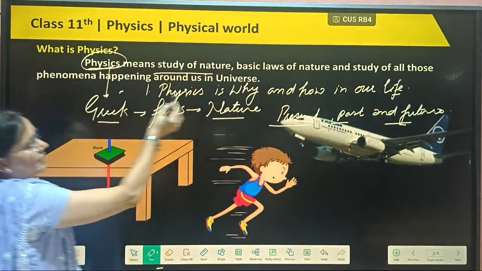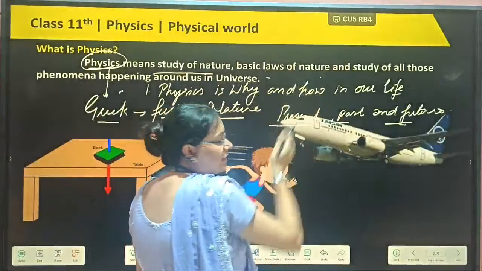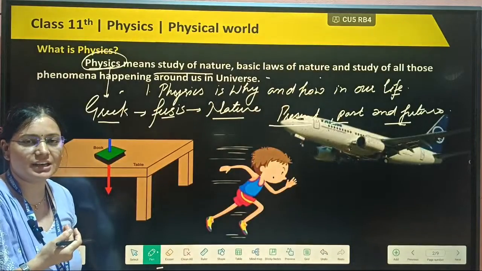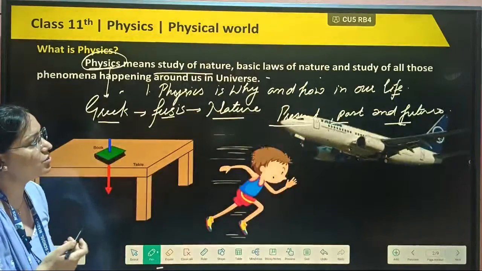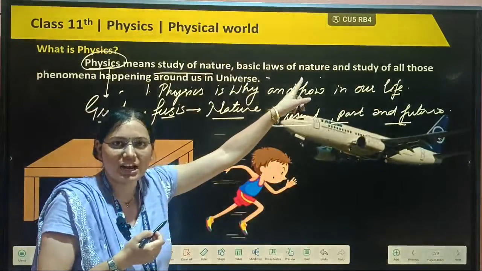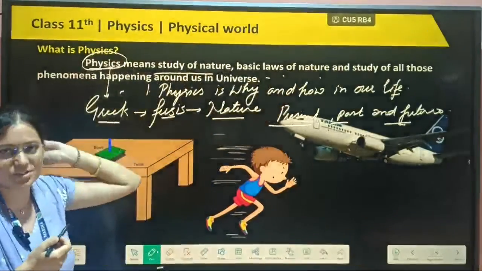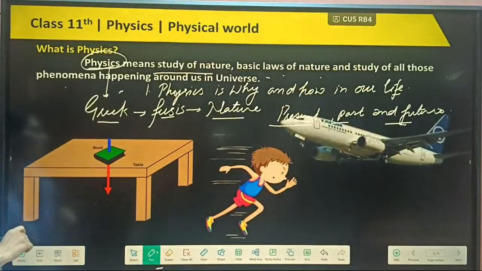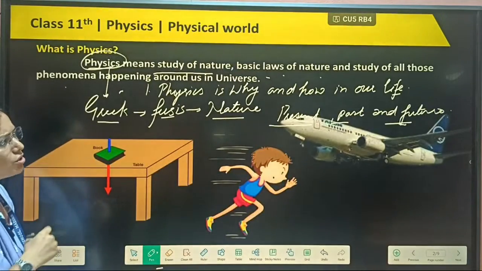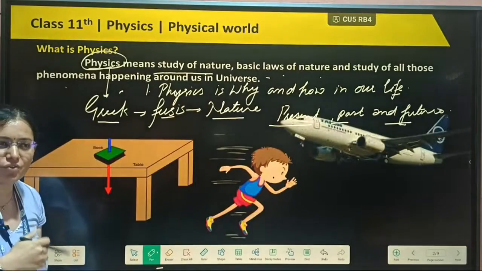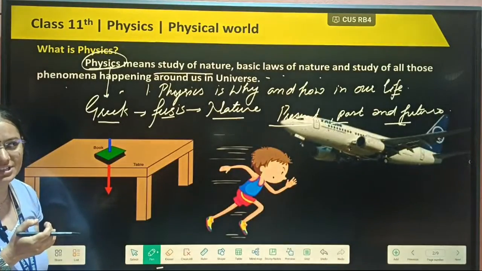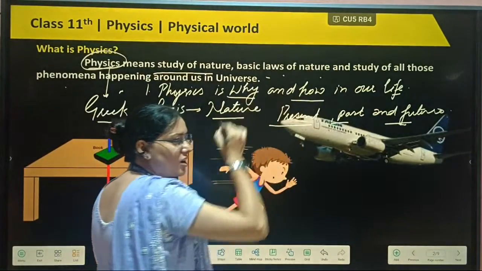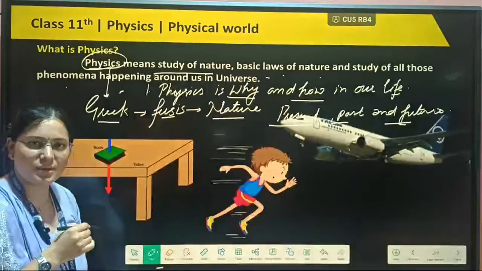So the basic laws of nature, such as the force law and the motion law, we are using in our life. Different types of laws we are using are all related with nature, and nature is physics only. Physics is the study of all phenomena happening around us in our universe. For example, Earth is revolving around the sun, that is also physics. Why is it revolving around the sun? How is it revolving around the sun? The answer will be physics only.